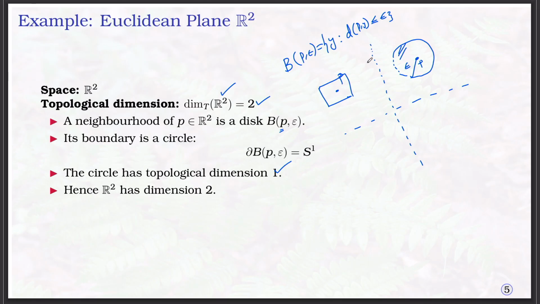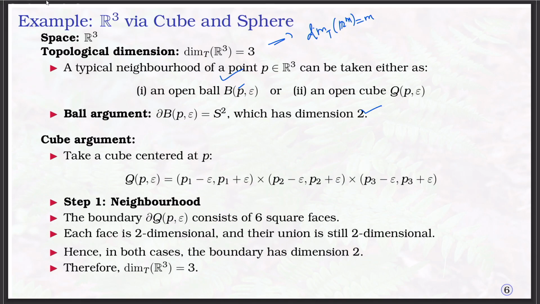A similar argument holds with this disk. Then if you consider the point with respect to the neighborhood open cube, the open neighborhood with respect to the cube is defined like this: P1 minus epsilon.